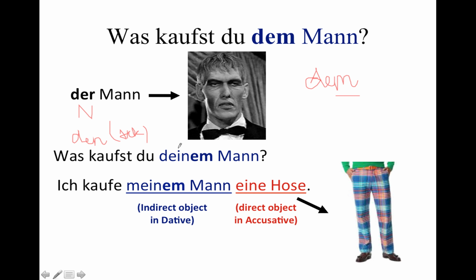And now dative is the dem. As we see also here in the possessive, deinem Mann. We remember we have to adjust the possessive ending towards the case and the gender and the number, in this case, masculine singular dative. Here, meinem Mann, eine Hose. We also have the direct object, die Hose, accusative, eine Hose. It doesn't change.